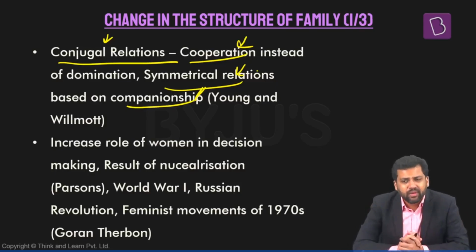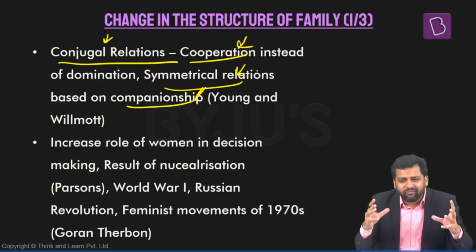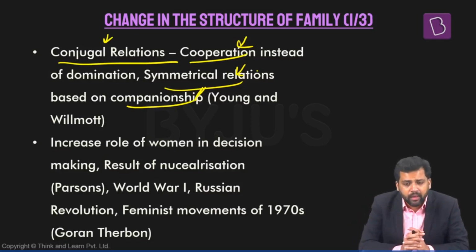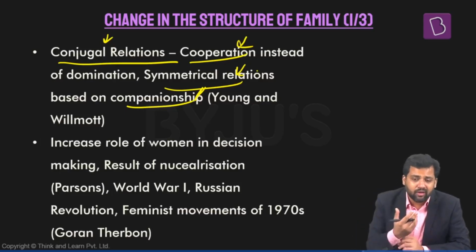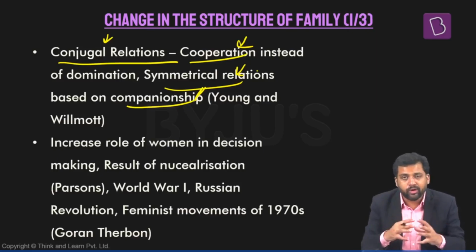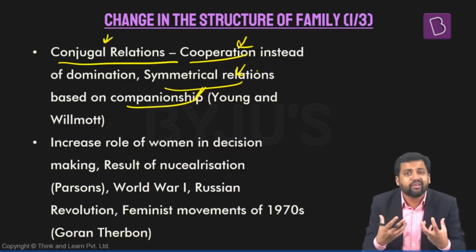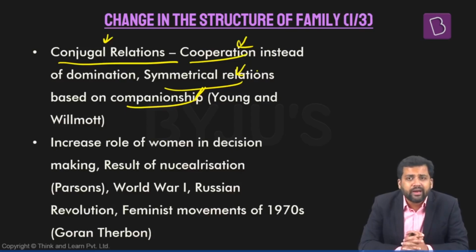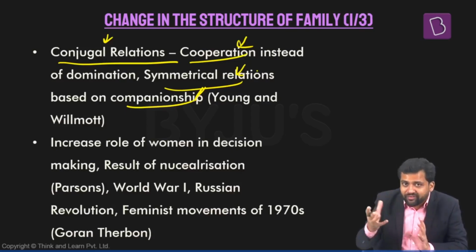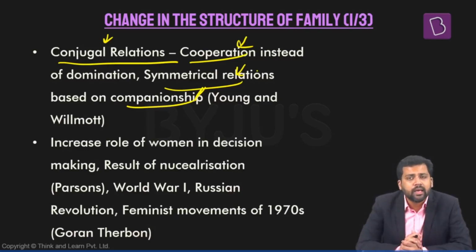There are multiple reasons. One of the reasons can be nuclearization, as families are becoming smaller. In joint families, you have different kinds of values associated with them. There might be a requirement for the brothers to have a very strong bond, to hold property together, or else it will disintegrate. But those things are not relevant in a nuclear setup. So that might be leading to a shift in values, and conjugal bonds are given equal importance. Husband and wife are equal partners.